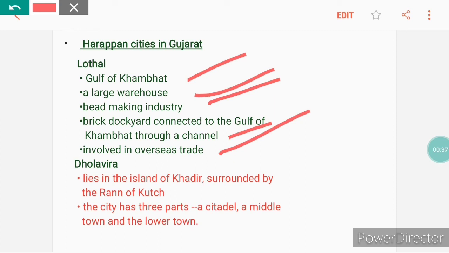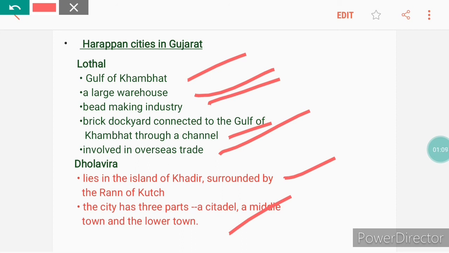Now Dholavira lies on the island of Khadir, surrounded by the Rann of Kutch in Gujarat. Unlike other cities, the city has three parts: a citadel, a middle town, and a lower town. The rulers of Dholavira lived in the citadel, the rich in the middle town, and the ordinary people in the lower town. So we conclude that Harappan cities had a rich culture.